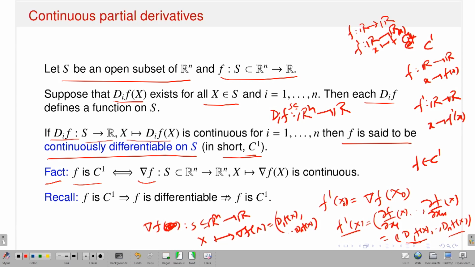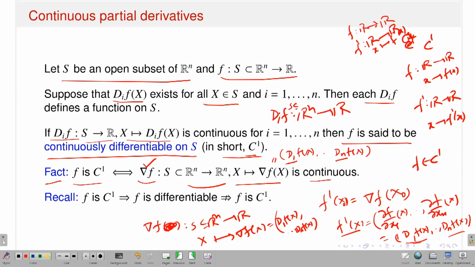So given a function f from S subset of R^n to R, I can think about the gradient function, the gradient of f, which is a map from R^n to R^n. That means x goes to the gradient of f at x. Is it continuous? One side is trivial, right? f is C1 means what? The first order partial derivatives exist and they are continuous. Now look at the gradient function's expression. This is nothing but D1 of f at x up to Dn of f at x. f is C1 means the first order partial derivatives exist and they are continuous, that means each of the component functions is continuous.